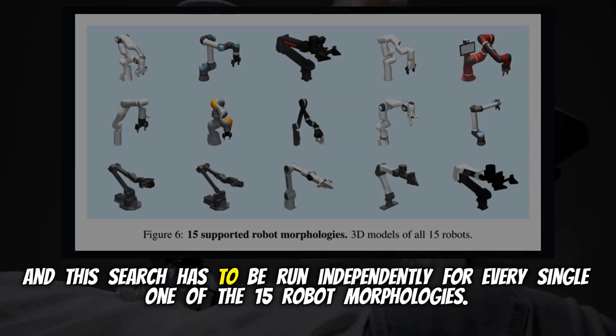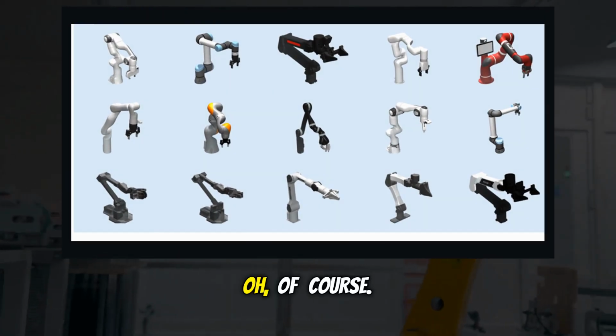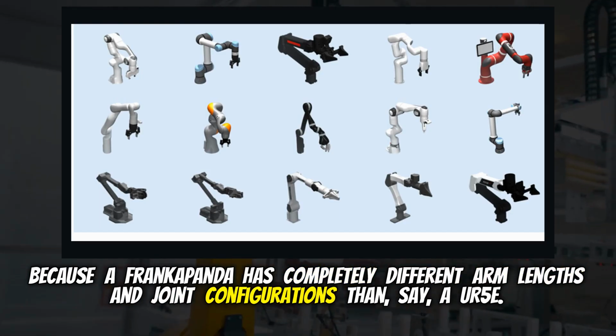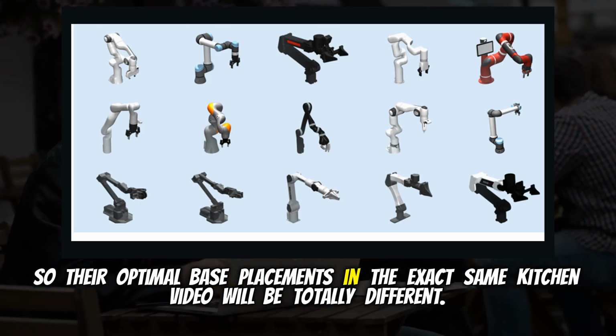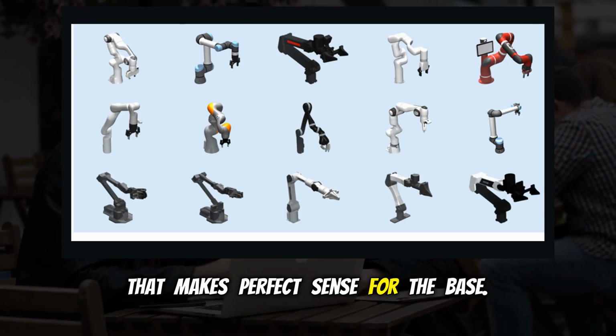And this search has to be run independently for every single one of the 15 robot morphologies. Oh, of course. Because a Franka Panda has completely different arm lengths and joint configurations than, say, a UR5e. Right. So their optimal base placements in the exact same kitchen video will be totally different. That makes perfect sense for the base.